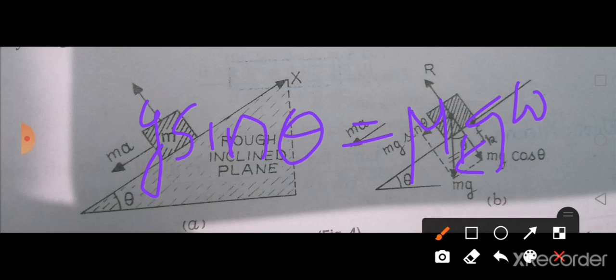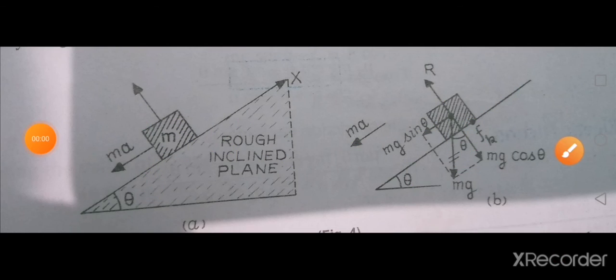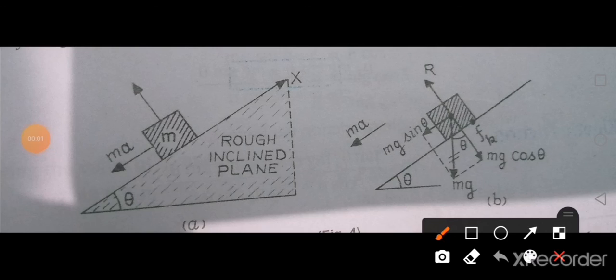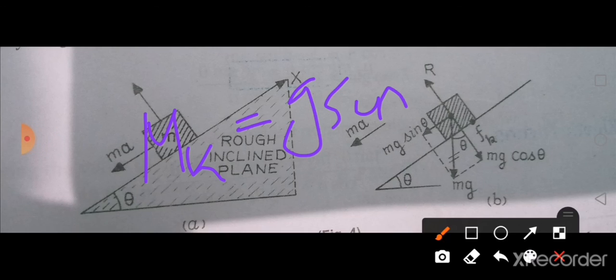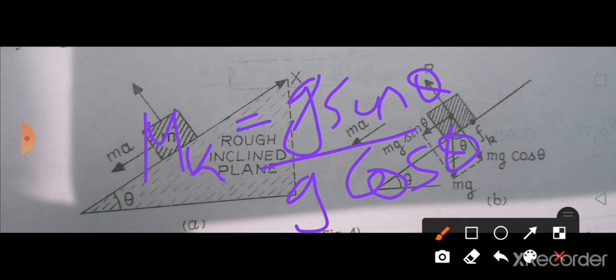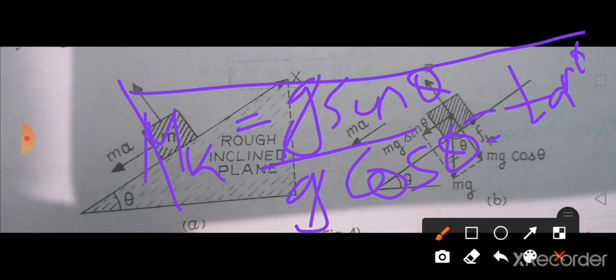Now from this write what is mu k. What will be mu k? Mu k will be equal to g sin theta by g cos theta, isn't it? Now g and g will get cancelled. Sin theta by cos theta will be equal to tan theta. So what is the final equation you are getting? Mu k is equal to tan theta.